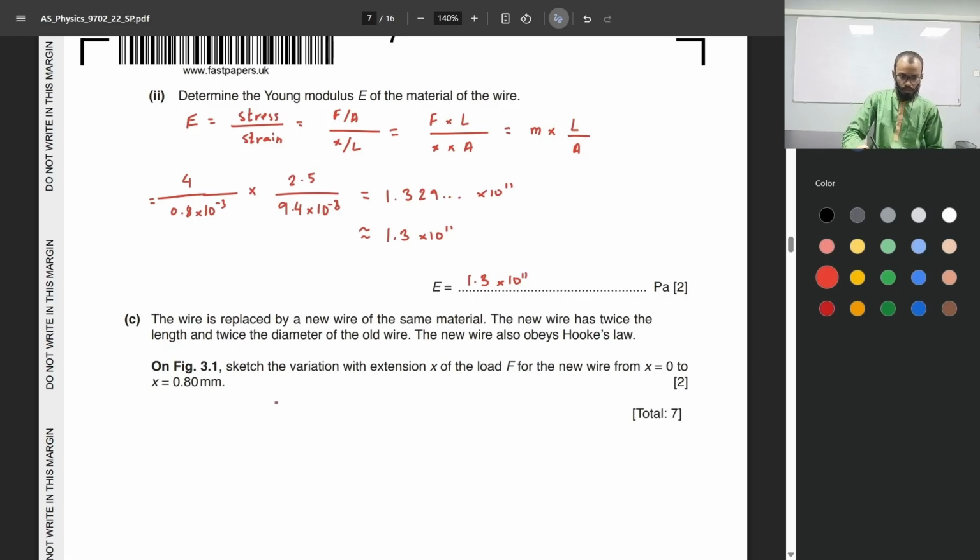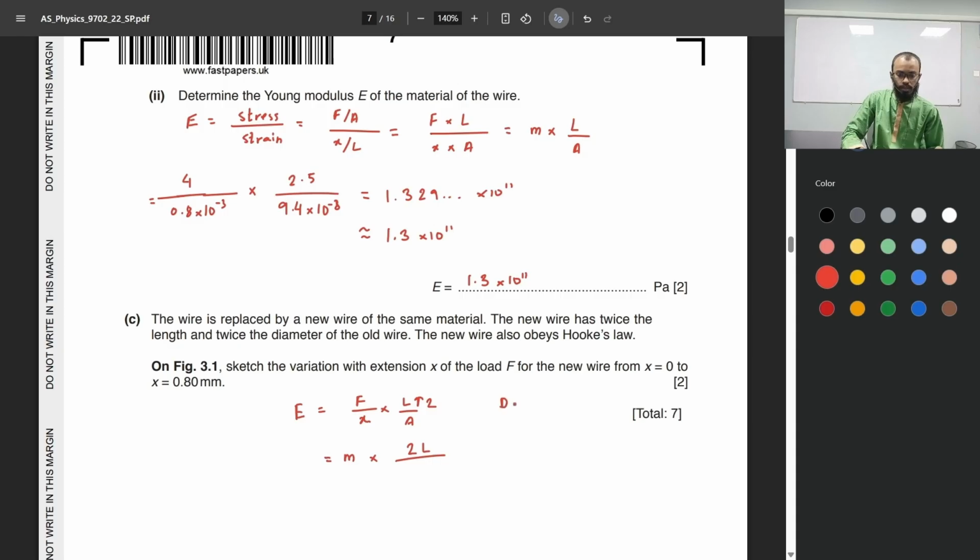Okay, now the Young modulus is a property of the material itself. So the value of Young modulus does not change. So Young modulus being constant, right? So this value is equal to force over the extension times length over the area, which is equal to the gradient of the graph multiplied by the length. Okay, now we are increasing the length by 2, right? Increasing the length by 2.